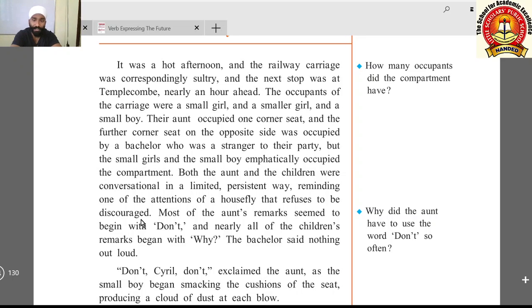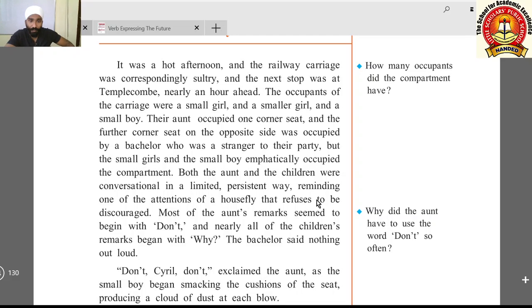This way they were looking because they were persistent. They were constantly doing the same thing, and they were very silent at the beginning. These children were talking but in a limited way. What they were talking, we are going to understand.